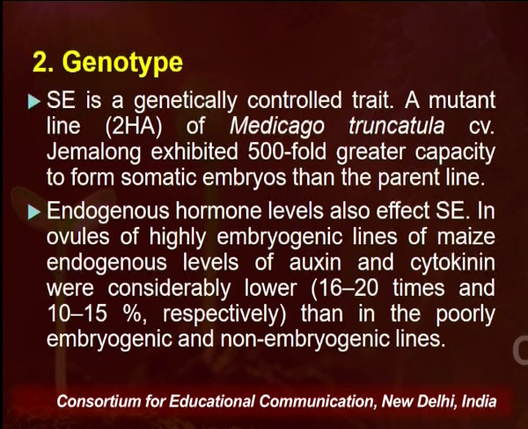It has been found that in certain lines of maize, endogenous levels of auxin and cytokinin were considerably low compared to the poorly embryogenic or non-embryogenic lines. Since the auxin and cytokinin levels were low, the cells easily got converted from the pro-embryogenic masses into somatic embryos, whereas other cell lines which had a higher endogenous concentration of auxin and cytokinins, the rate of conversion of cells into embryogenic cells was poor.